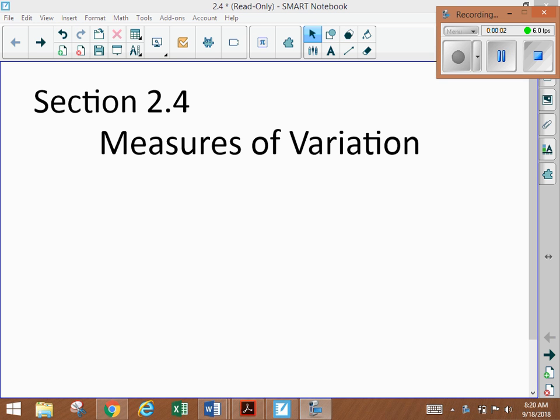Point 4, measures of variation. So we're going to talk about how, on average, what is the variation in our data? What's the range? What's going on with the data? We talked about center. Now we're going to talk about measures of variation. How our data varies. Is the data really spread apart? Is it bunched all up in one spot?